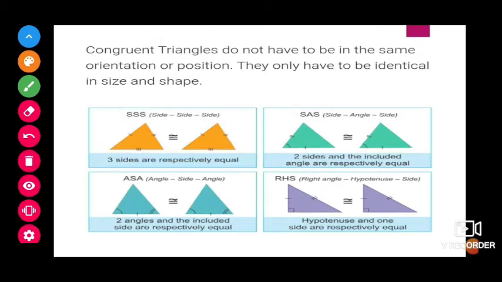Next, congruent triangles children. Whenever it comes to congruency, as I told you, all the 6 parts should be the same. If we are having 2 triangles, do we sit and measure all the 6 parts to see whether they are the same or not? No children, no need. For that purpose, we have some criteria, which is nothing but some rules. By seeing 3 parts only, we can say whether both the triangles are congruent or not. So what are those criteria, we will see now.